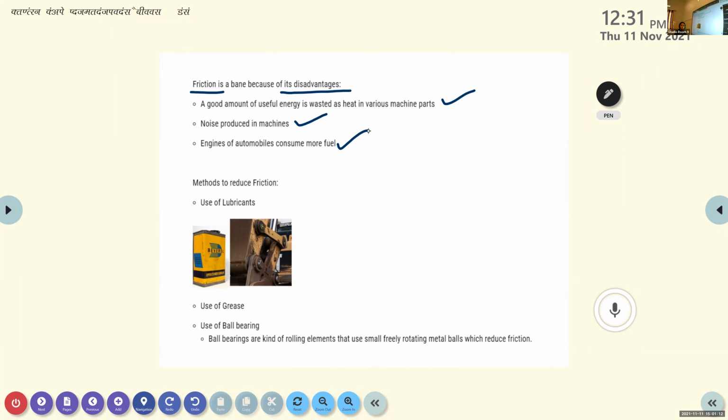So friction is a boon because of the advantages, and a curse because of these disadvantages. Here we are discussing a debate on whether friction is a boon or a curse. It poses some disadvantages: useful energy wasted as heat in machine parts, noise produced in machines, and engines of automobiles consuming more fuel. These are the limitations of the phenomenon of frictional force.